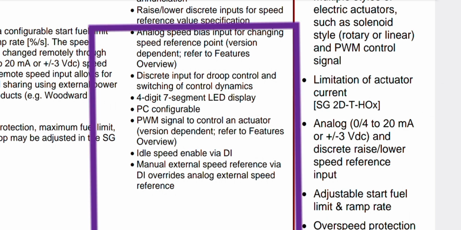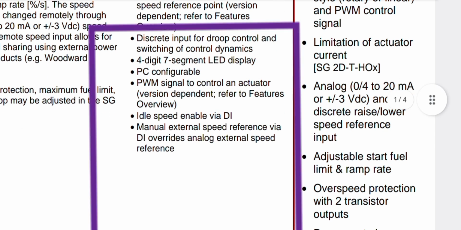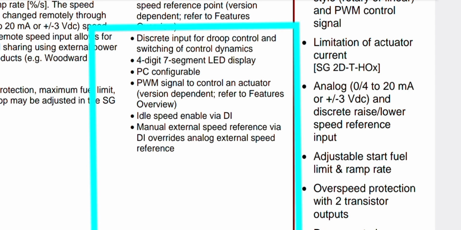Discrete input to drop the control switching and control the dynamics. Number 4, 4-digit 7-segment LED display, PC configurable pulse width modulation signal to control an actuator, version dependent, refer to the feature overview. Idle speed enable via DI, manual external speed reference view. DI overrides analog external speed reference.